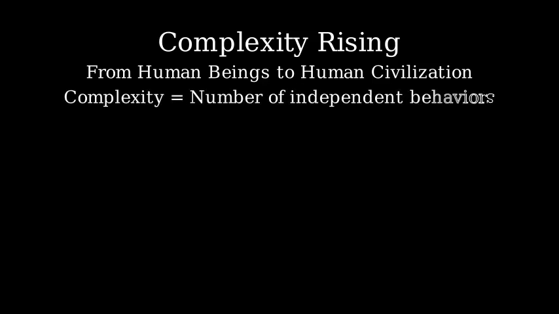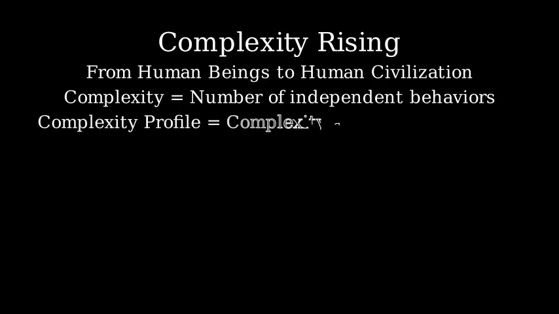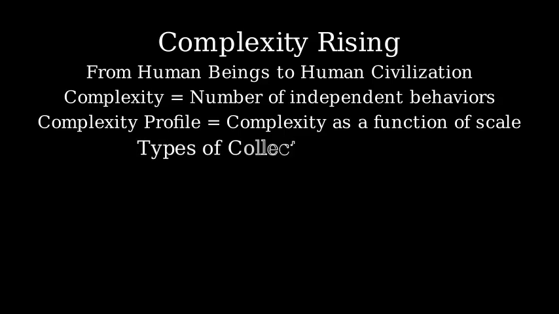Complexity refers to the number of independent behaviors that a system can exhibit. The complexity profile is a mathematical tool that describes the relationship between the scale of observation and the complexity visible at that scale. When we observe systems with many parts, we find three fundamental types of collective behavior.